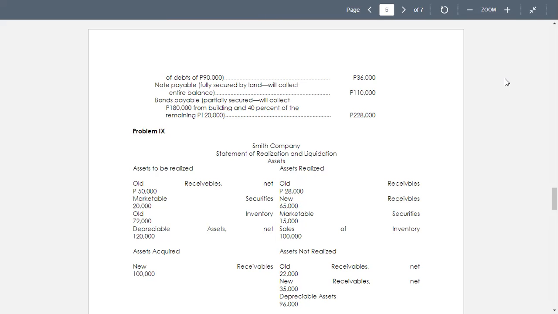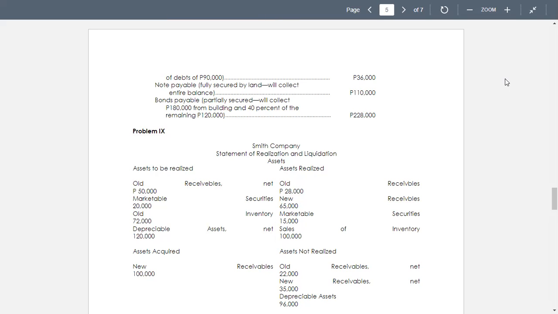So we have now the statement of realization and liquidation, the assets to be realized. So we have now the old receivables of 50,000. Of the old receivables collected is only 28,000. So we have the assets realized on the right side, and we have the book values on the left side.